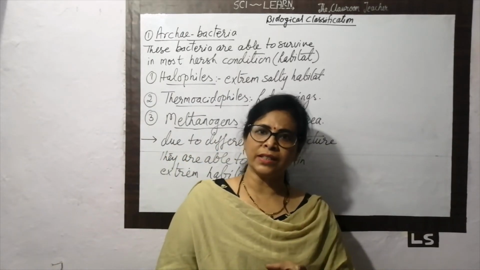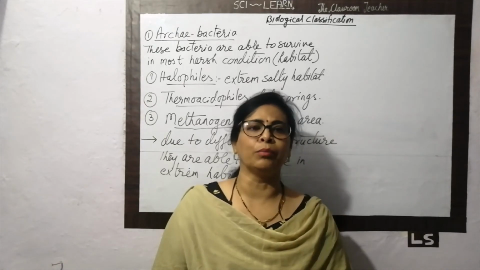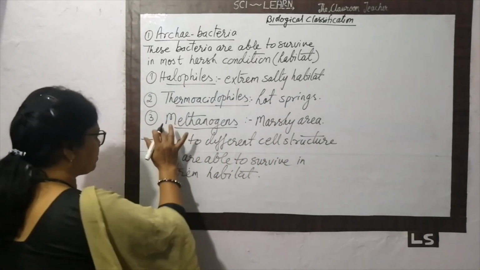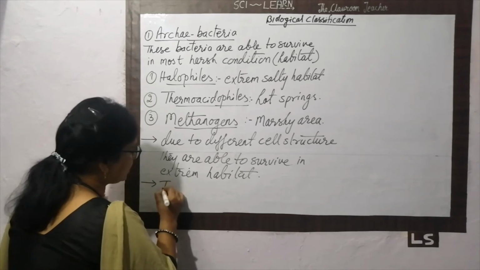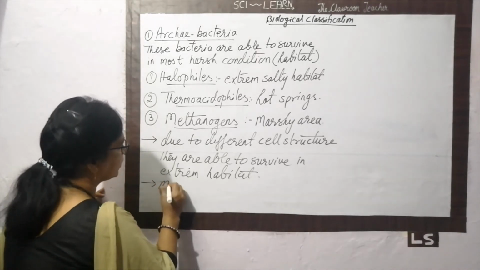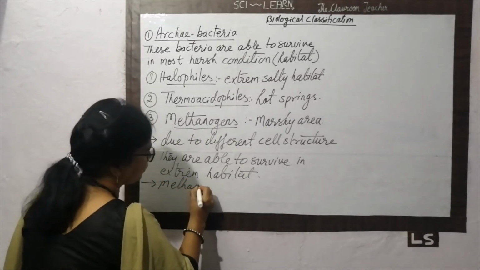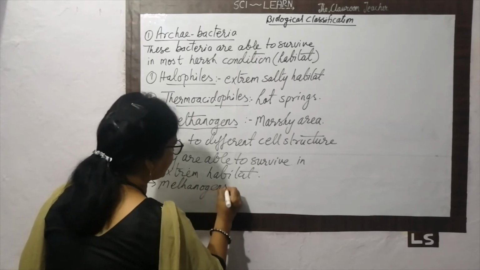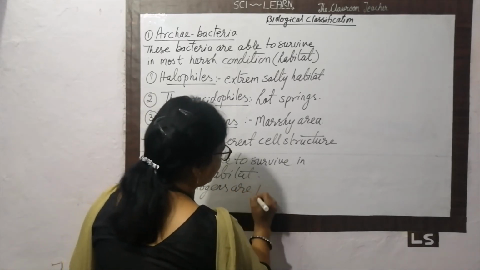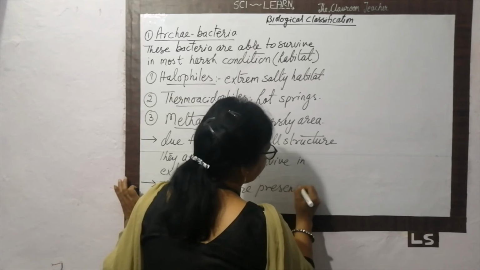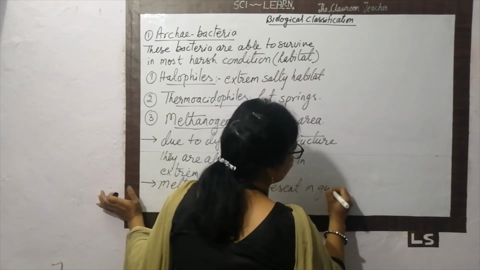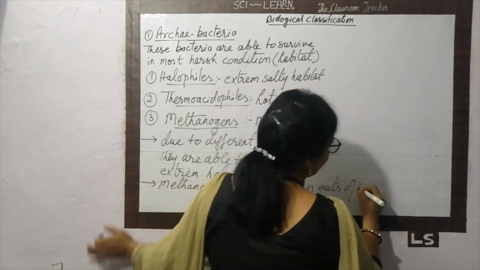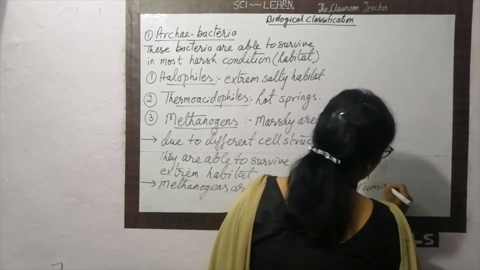The methanogens are present in the guts of ruminants.